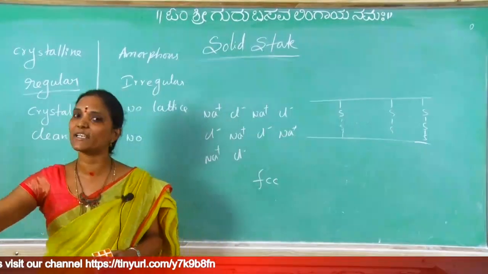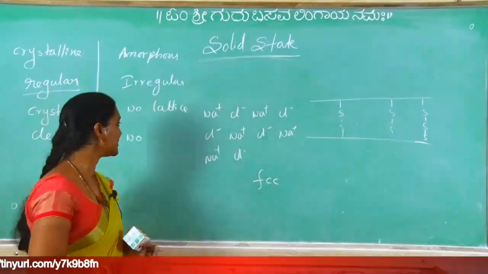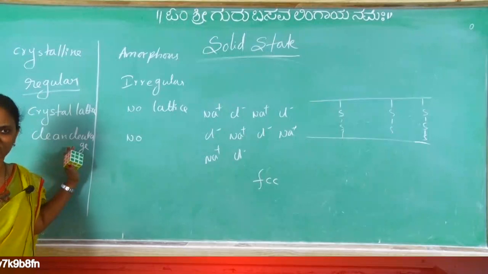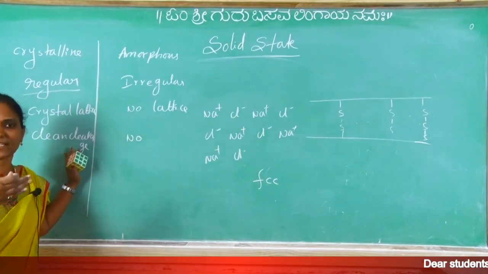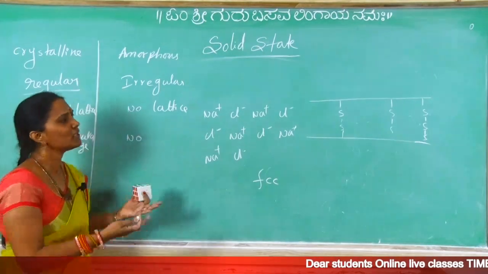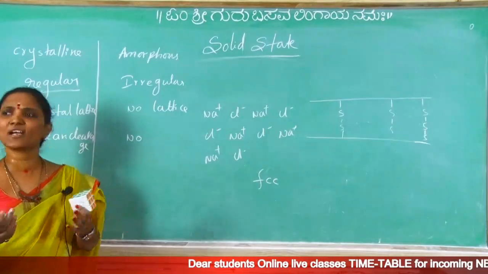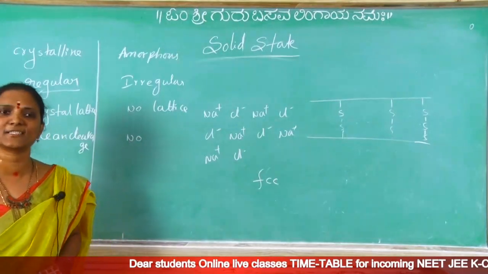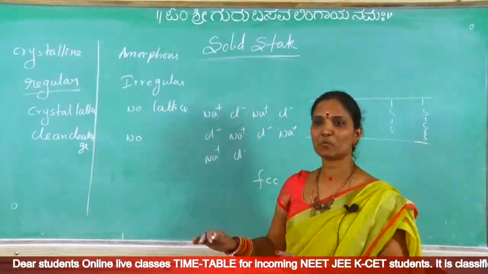Nothing but after cutting also, there is no disturbance in the structure. Nothing but clean cleavage is possible. Clean cleavage is possible means without disturbance we can cut into small pieces. Like that, here it is not possible, because the regular arrangement is not there. After cutting, we may get cubes or any other shapes. So clean cleavage is not possible in amorphous solids. Here clean cleavage is possible.